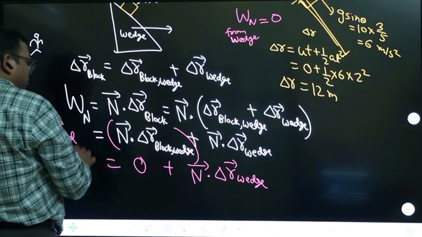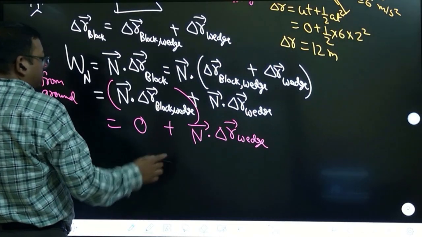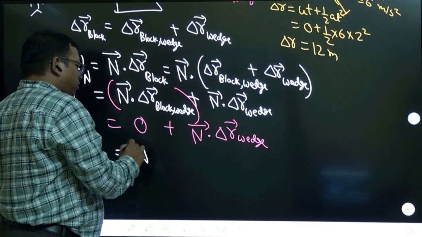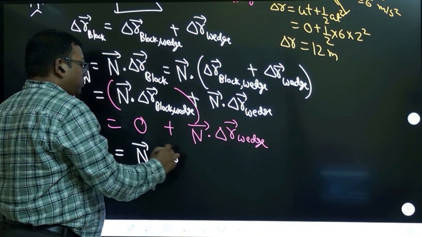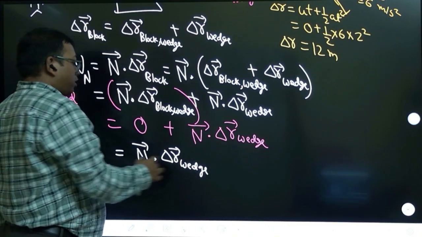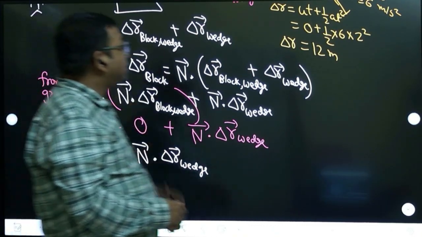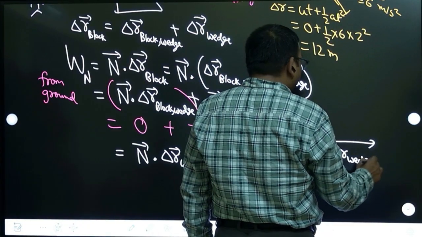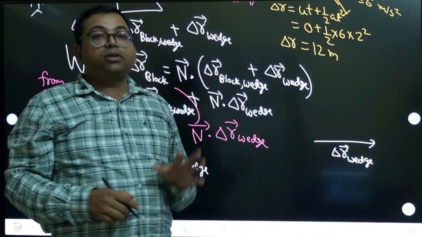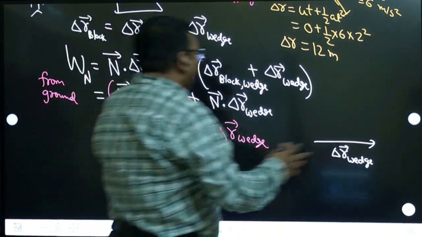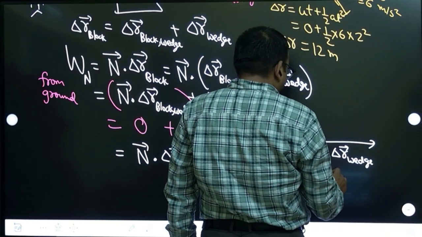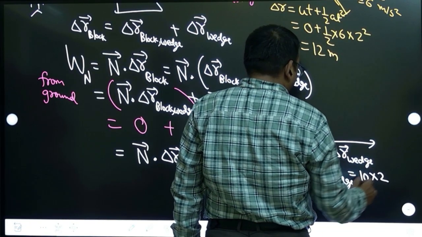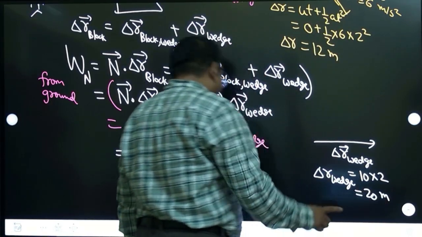So how do we solve this? We need to know the magnitude of normal, which we already know. We need to know the magnitude of displacement of the wedge, and we also need to know the angle between them. So think about it. This is the displacement of the wedge. The wedge is going with a constant speed, right? So this distance is speed into time. Speed is 10 meter per second, time is 2. So 20 meter will be its displacement. So its magnitude we know.